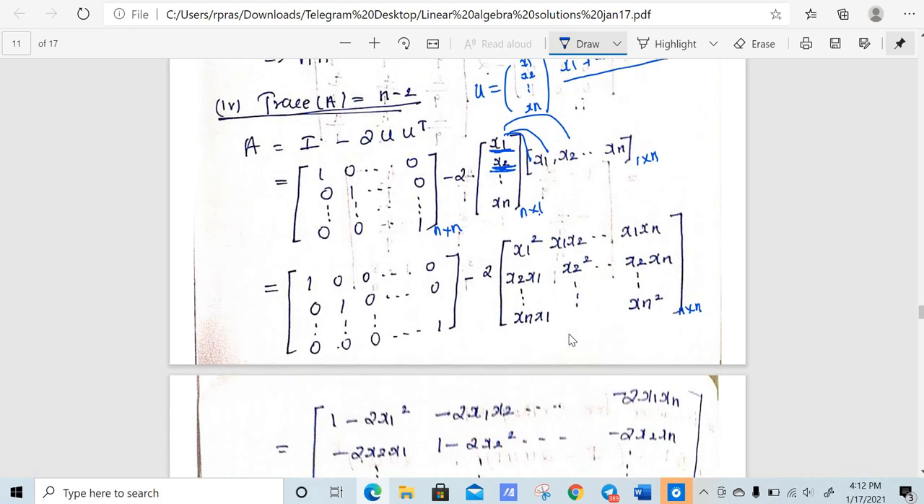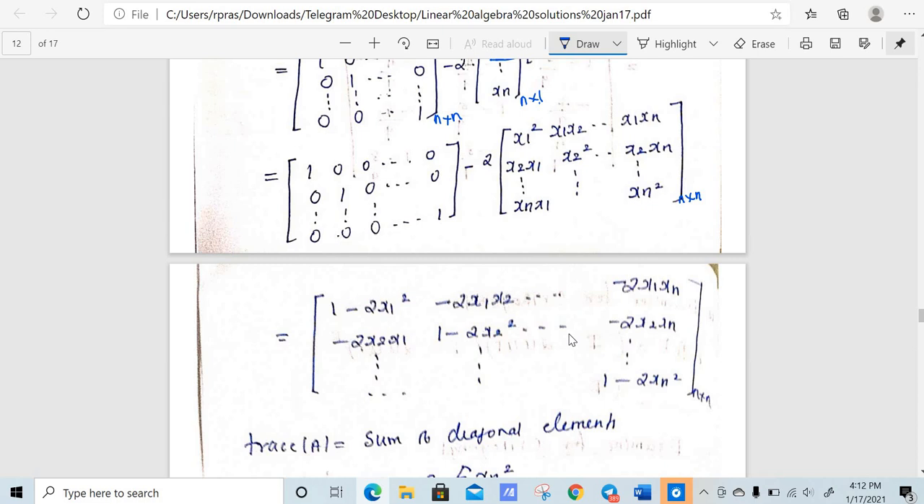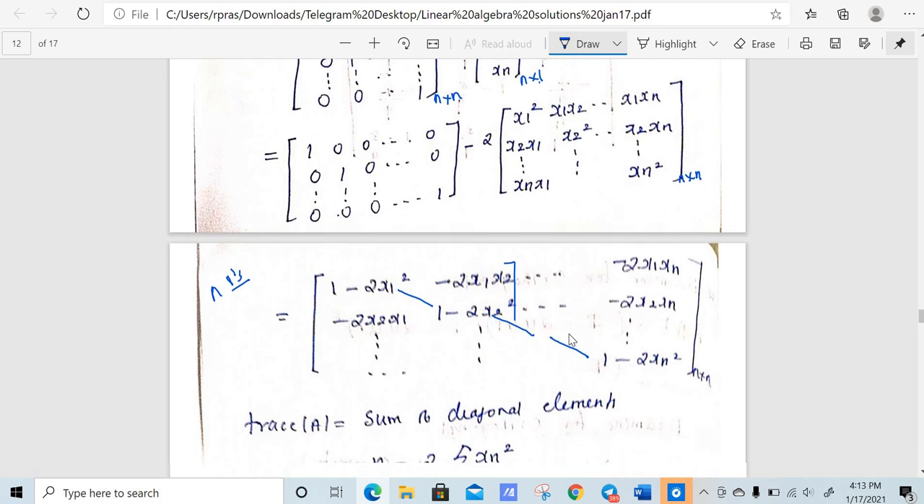Now we need to show trace of A is n minus 2. What is trace? Trace is nothing but the sum of the diagonal elements. So you need to sum all the diagonal elements, right? You can see how many ones we will have. We will have n ones, right? Suppose you have a 2 by 2 matrix, we will have 2 ones. If you have a 3 by 3 matrix, when summing up, we will have 3 ones, right? So if you have an n by n matrix, how many ones will we have? We will have n ones. So when you sum up, we will have n, right?